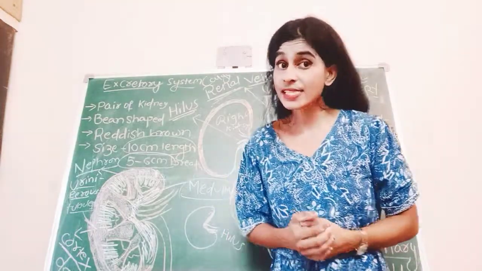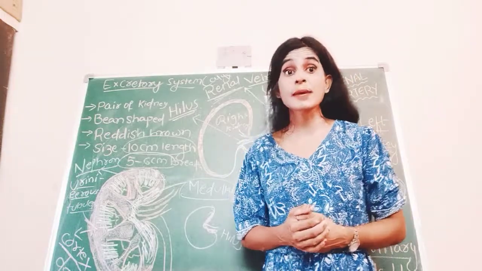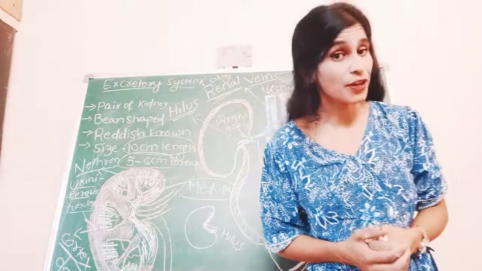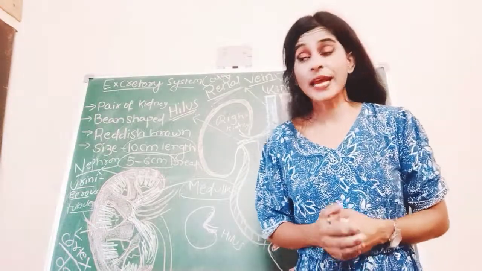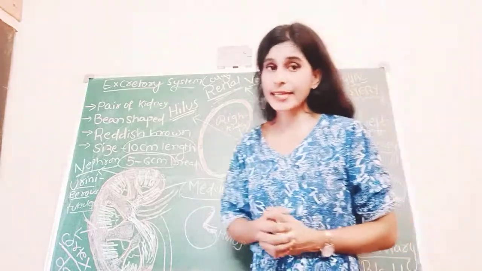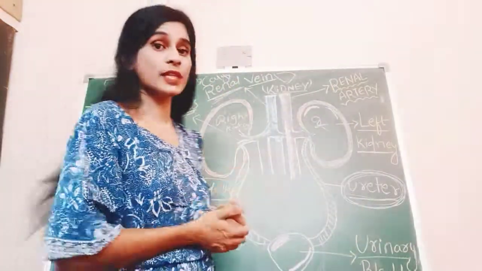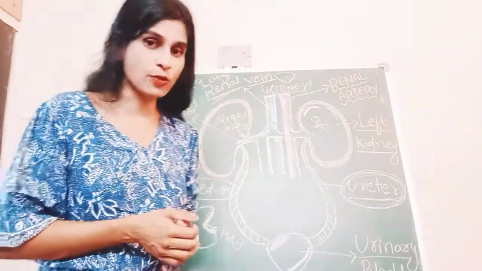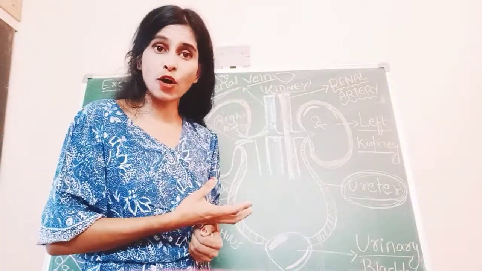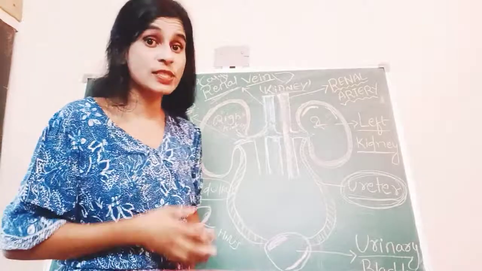So in our next class, we are going to discuss the nephron and how urine is formed with the help of the nephron. Until then, please go through the structure of the kidney once again, draw the diagrams, and I will send you the picture of this diagram. It is very easy to understand. You can pause it, write the notes, and go through your books and read properly.